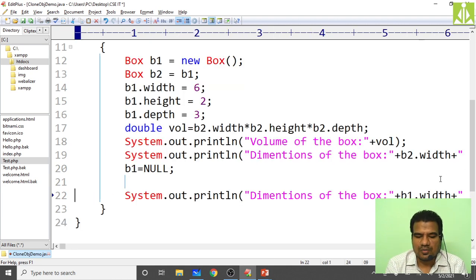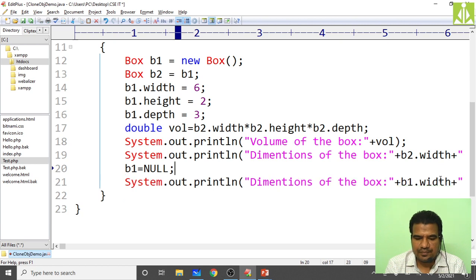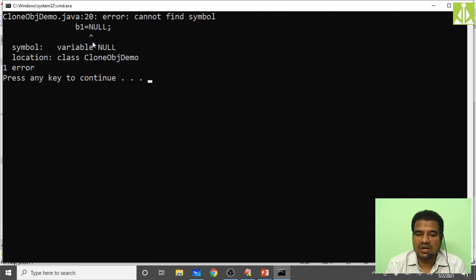Hope you understood this one. After we do the disconnection, we are trying to access the height, width, and depth. We will see what will happen. Either we will get a garbage value or the compiler will not allow it. Compile. See, the compiler is not allowing. Once the variable is null, you cannot access those things.